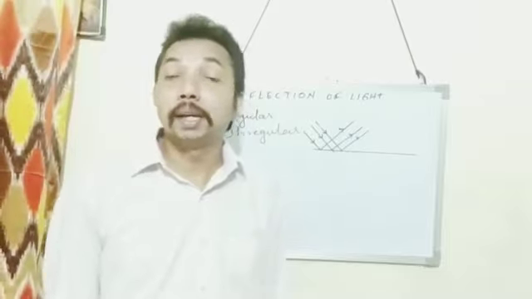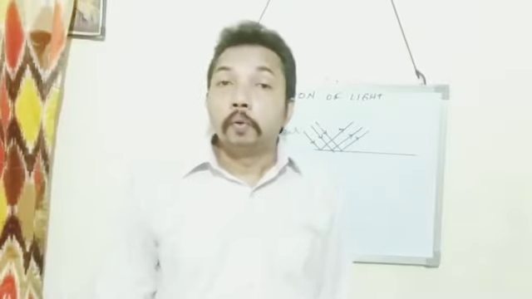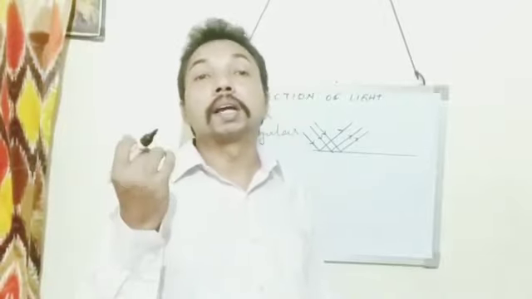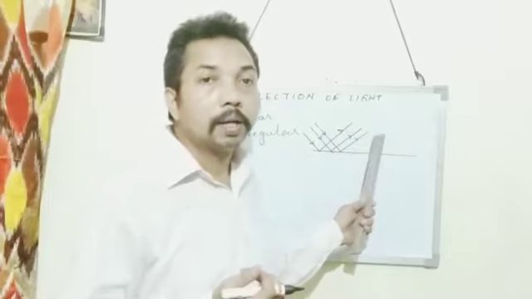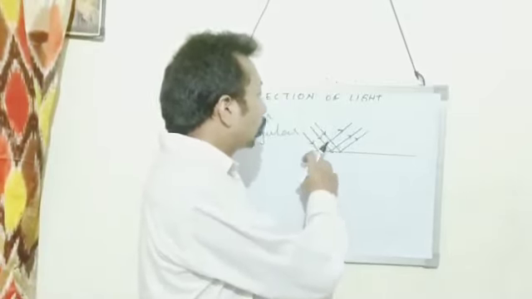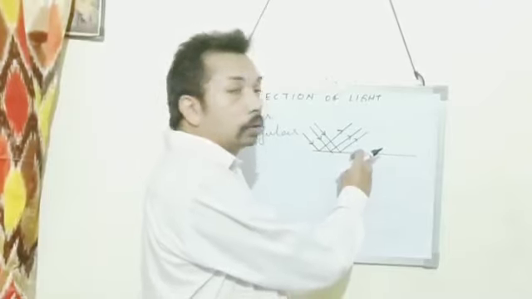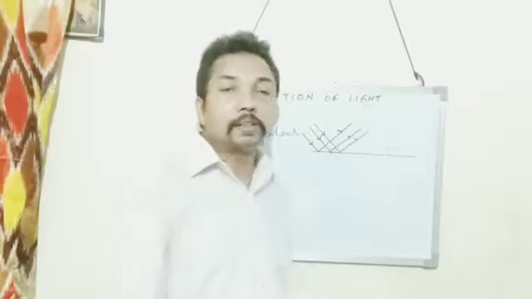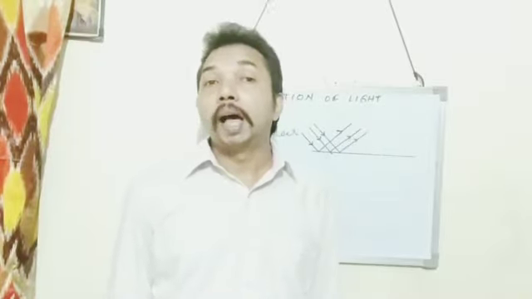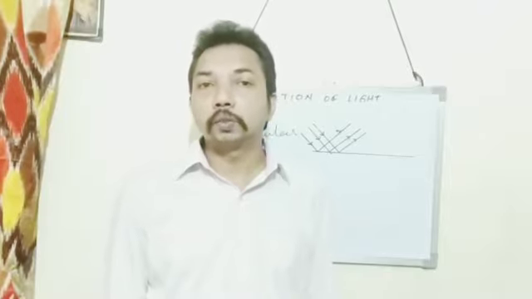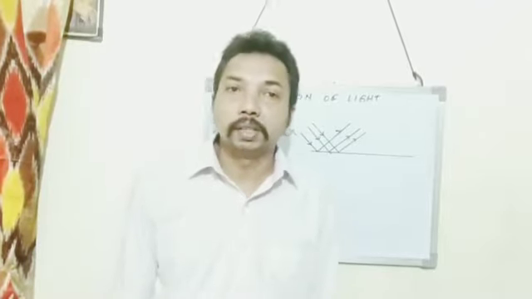This diagram represents regular reflection.